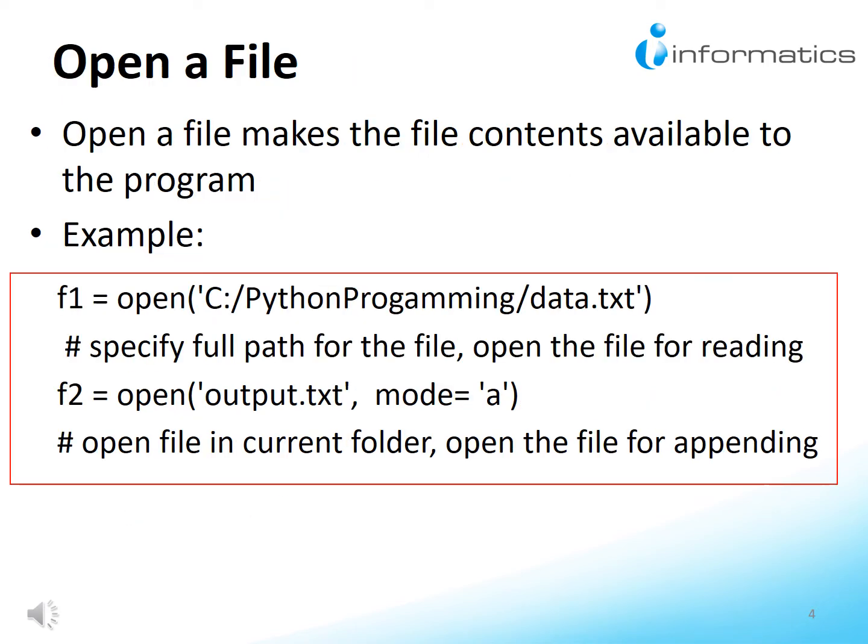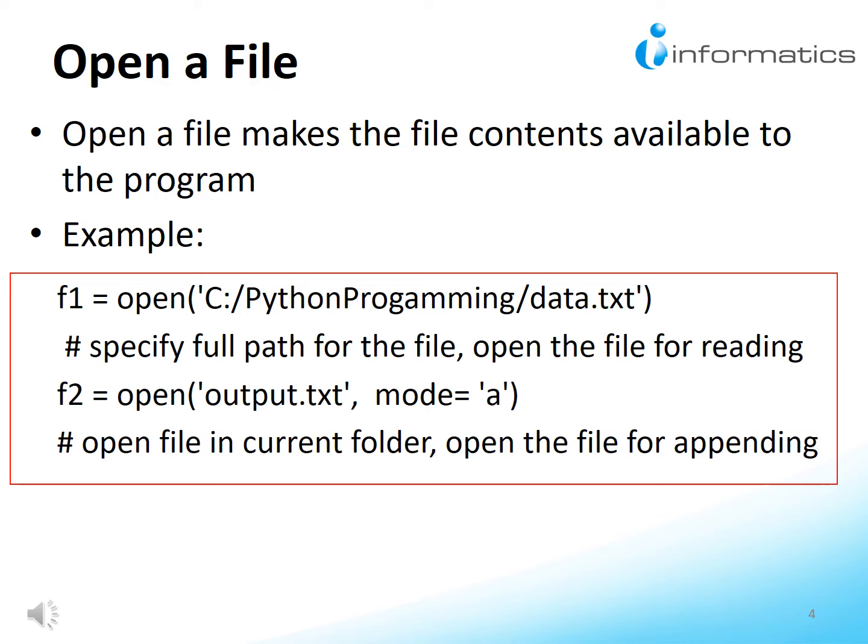Open a file. The purpose of opening a file is to make the file contents available to the program. Python supports the file open operation through the built-in function open, which returns a file handle object that can be used for file manipulation until the file is closed. Internally, the file handle object keeps track of the information critical for file manipulation, such as file structure, the current position of the read-write head, buffer, mode, etc.